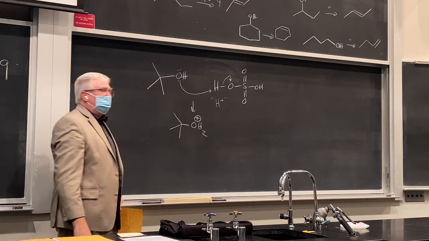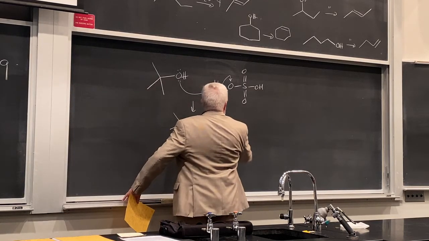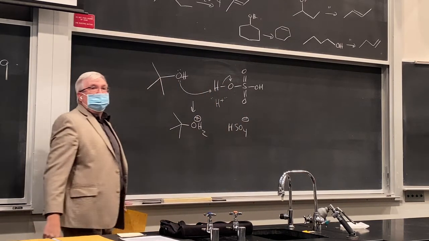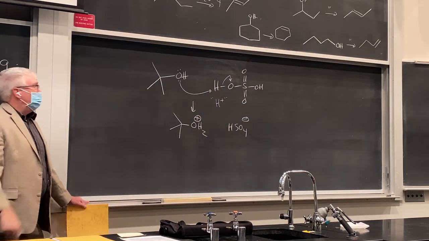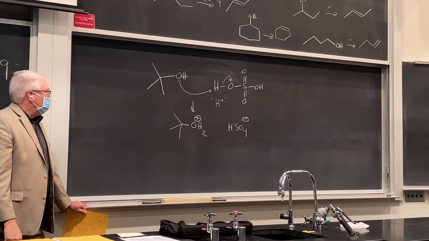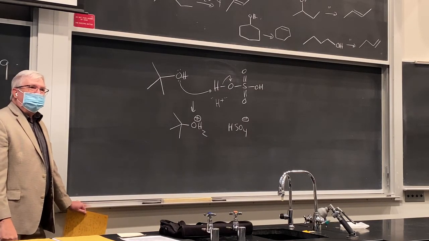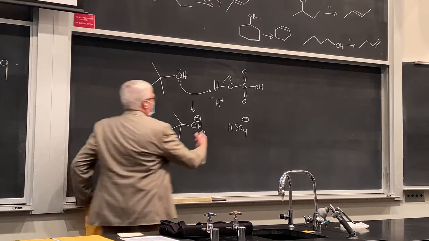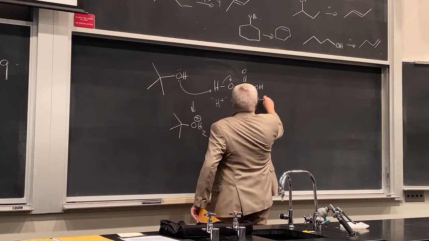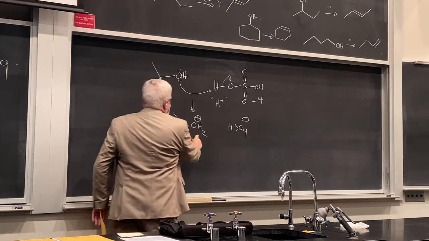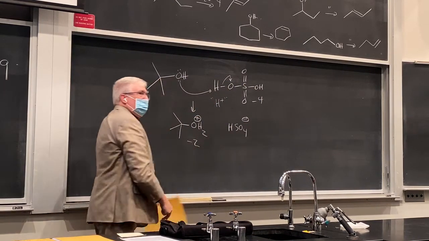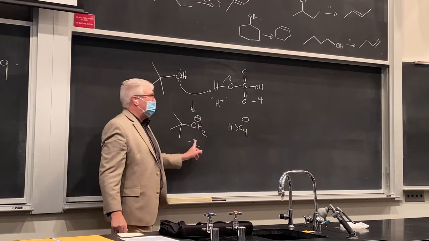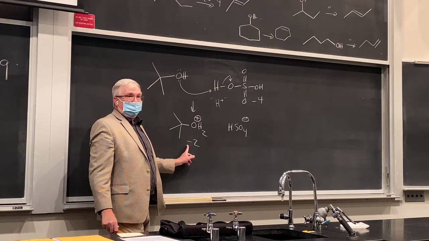And our byproduct at that point is what? HSO4 minus, bisulfate, okay? The conjugate base of that. And that is actually favorable. In fact, we could do a pKa analysis and see that this equilibrium is favored. Why? This pKa is what? -4. This pKa of the hydronium ion is -2. Okay? So we are going to the weaker acid here. We're using the stronger acid to protonate. This is a favorable step.